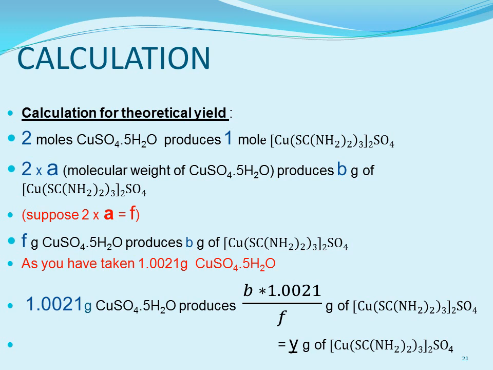thiourea complex. How do we know it is 2 moles? Because you can see in this complex you have 2 coordination spheres, which you can see from the superscript 2 outside the square brackets. So it is indicating that 2 coordination spheres are there, each having 1 copper. So to produce this 1 mole, you have to have 2 moles of copper sulfate.